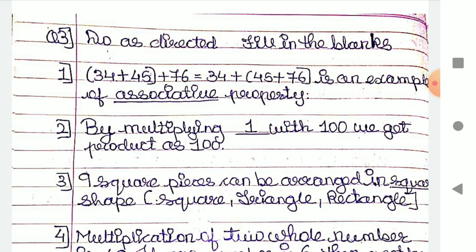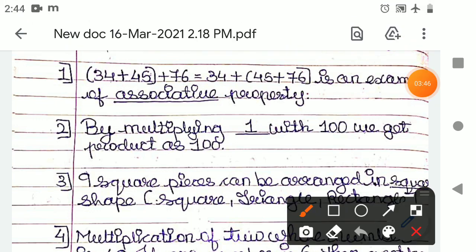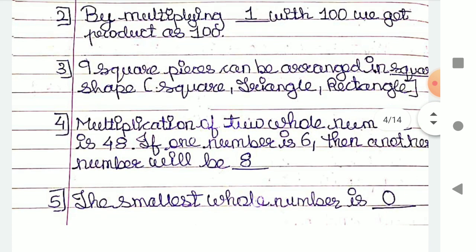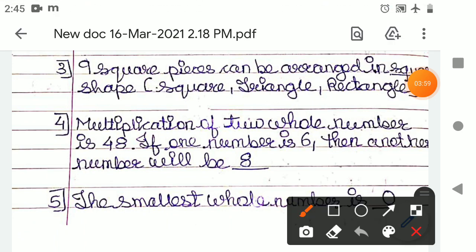Do as directed, fill in the blanks. Which property is shown here? Here the answer in the blank is associative property. By multiplying 1 with 100, we get product 100. Okay, 9 square pieces can be arranged in a dash shape. Square pieces can be arranged in a square.